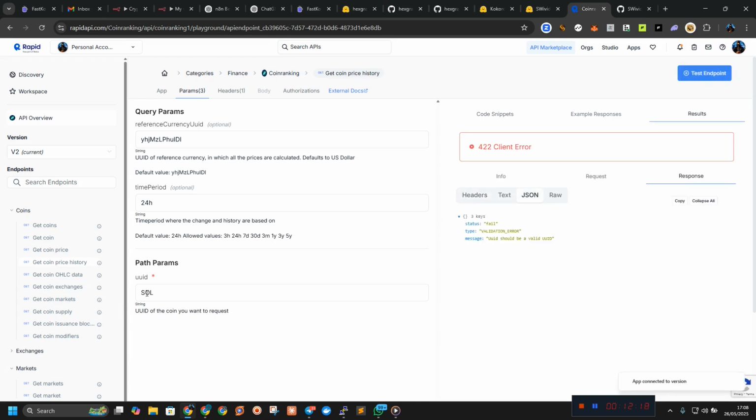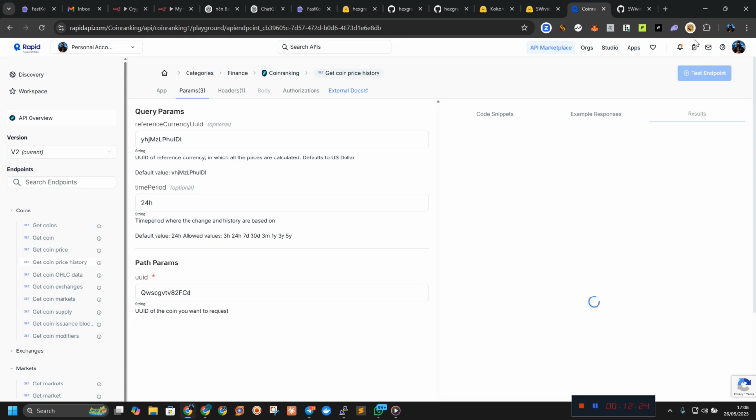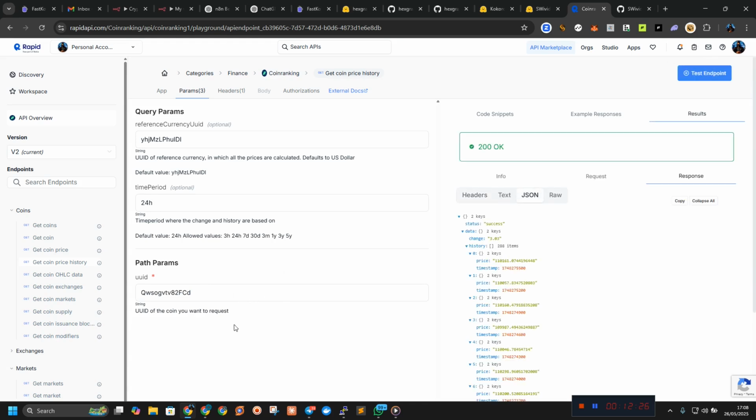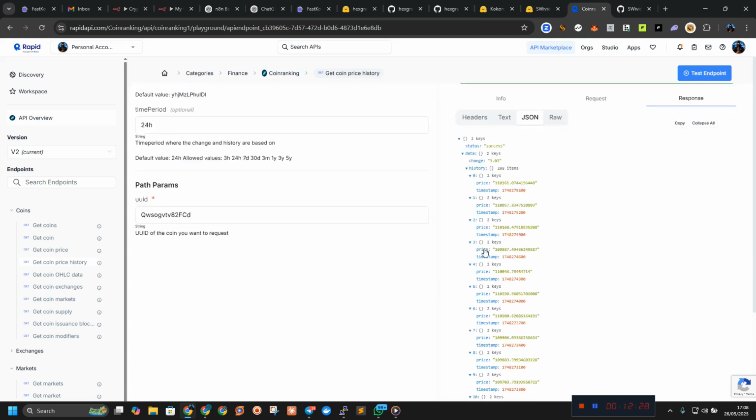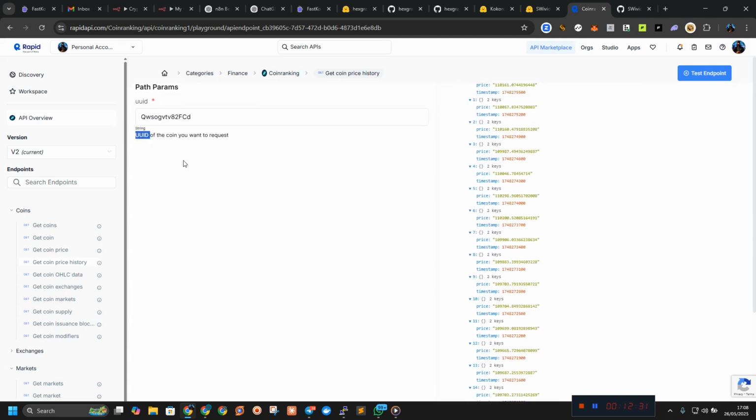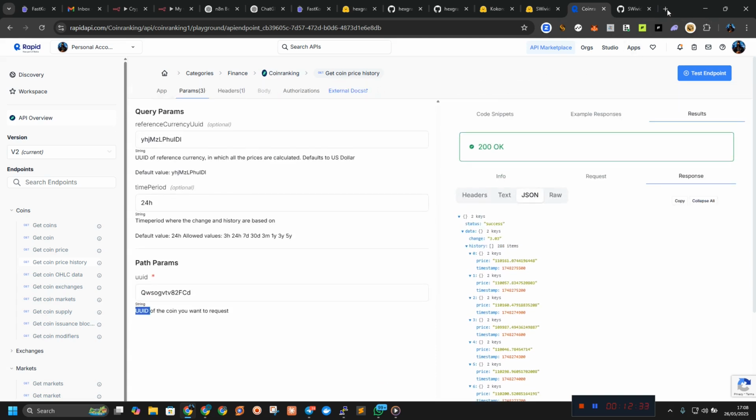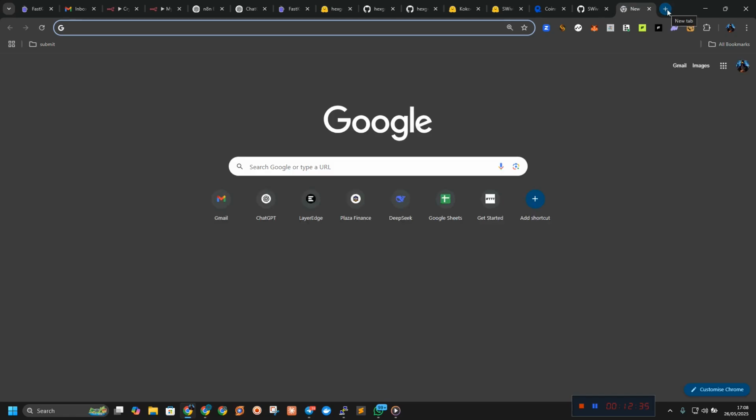So I don't even know the meaning of the UID they want, but let me click on Ctrl Z and test it out. I don't know this UID. Let's go on Coinranking and do a little research.